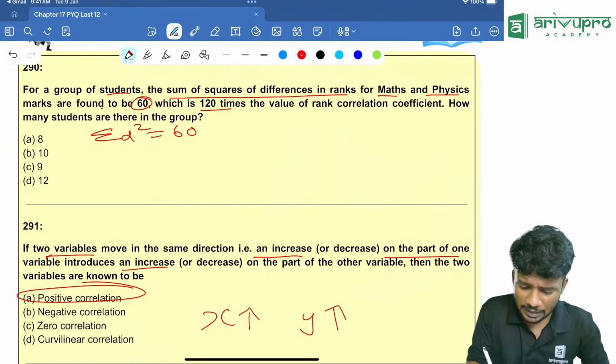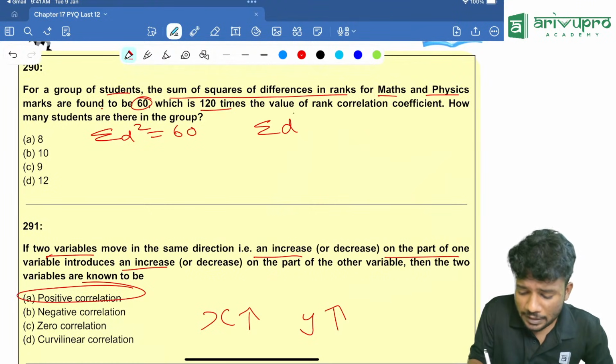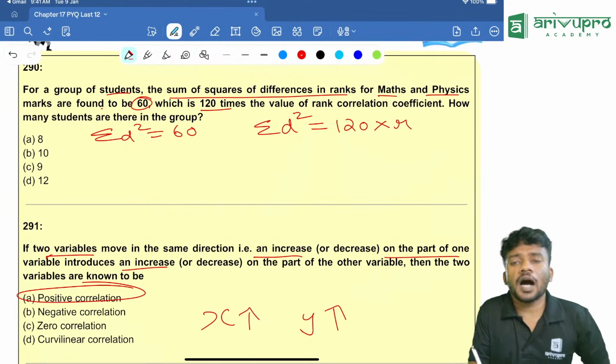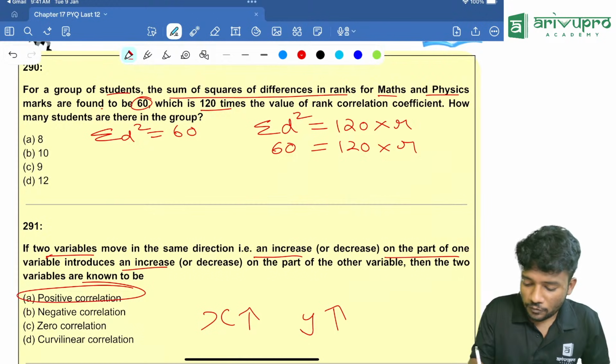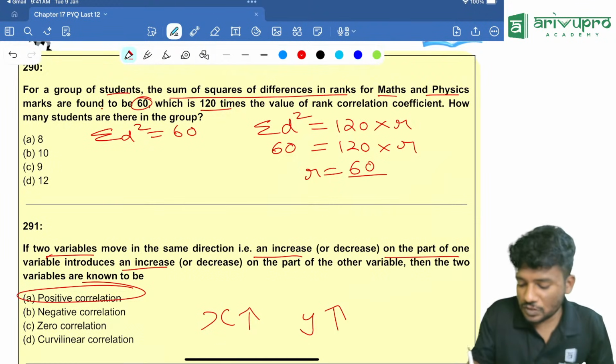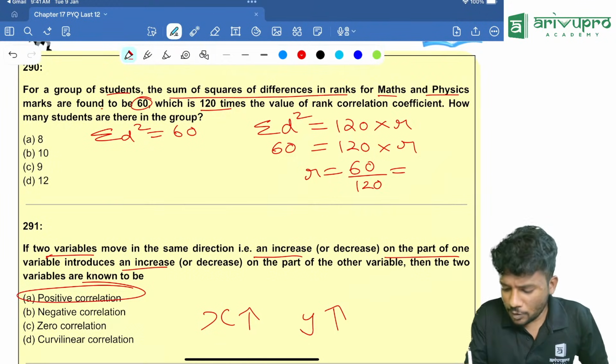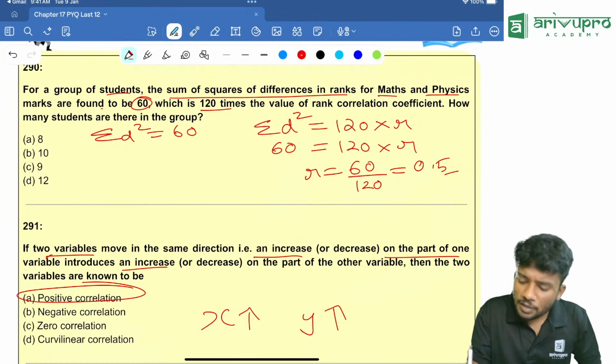What do you mean by that? Sigma d square is nothing but 120 times the r value. That means sigma d square is 60, so 60 is equal to 120 into r. From this, r is equal to 60 divided by 120. That is 0.5.